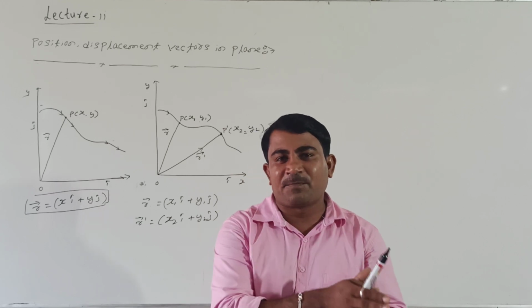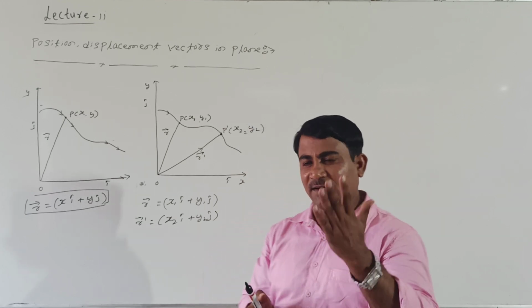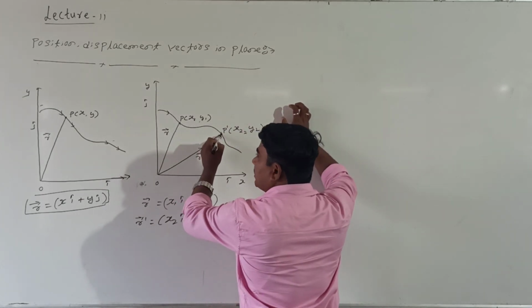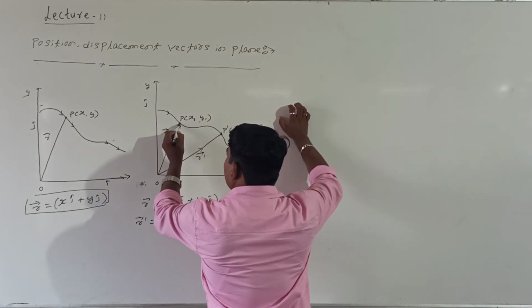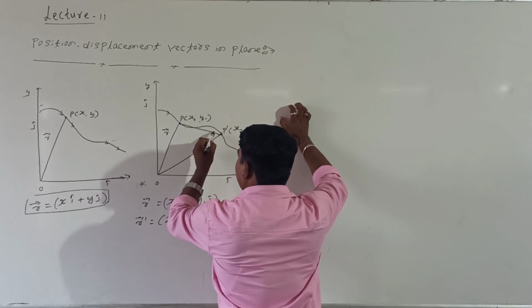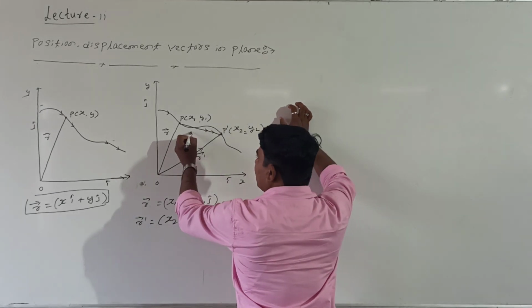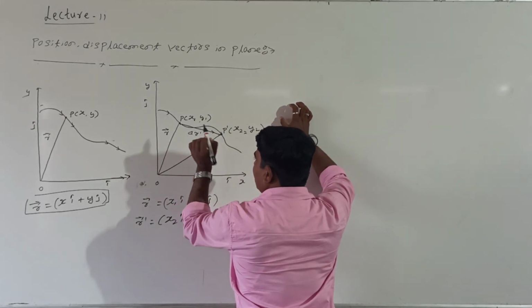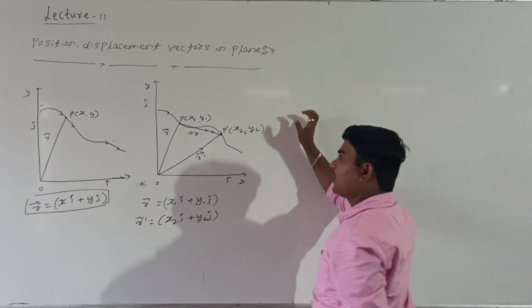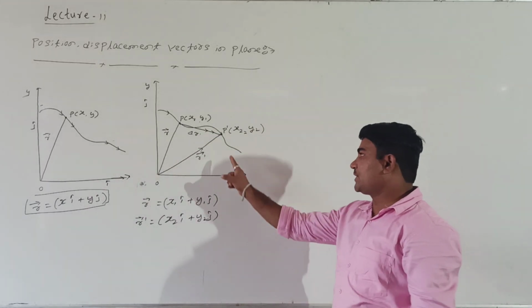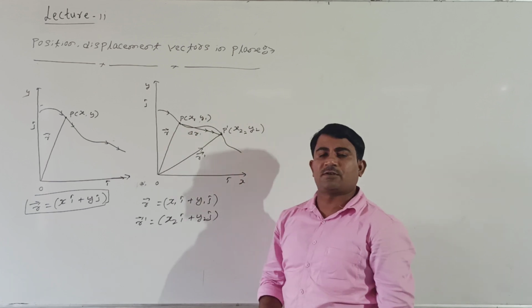The difference between final position and initial position. If a line joins this point to this point, this represents the displacement of the body. Displacement is del R, because it is the difference of the final position and the initial position.